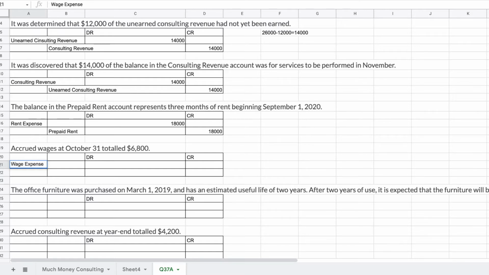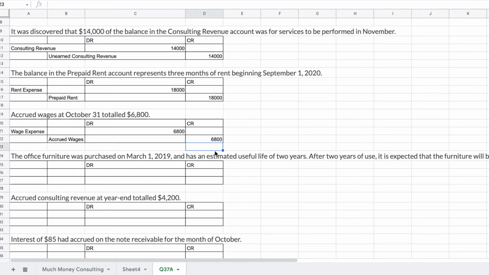Wage expense is normally a debit, and it's $6,800. And we want to credit accrued wages.